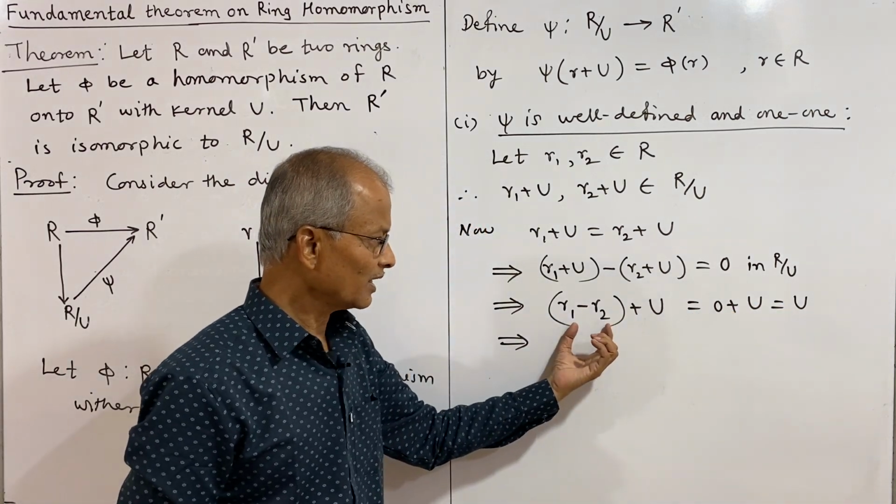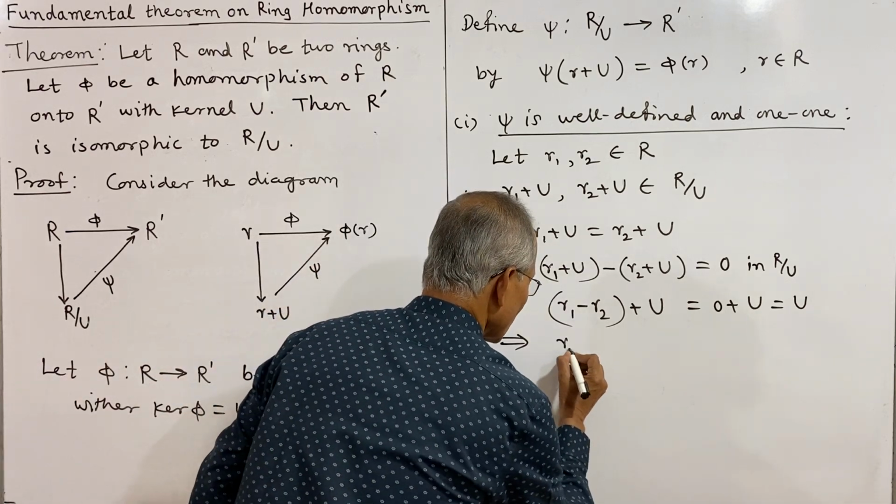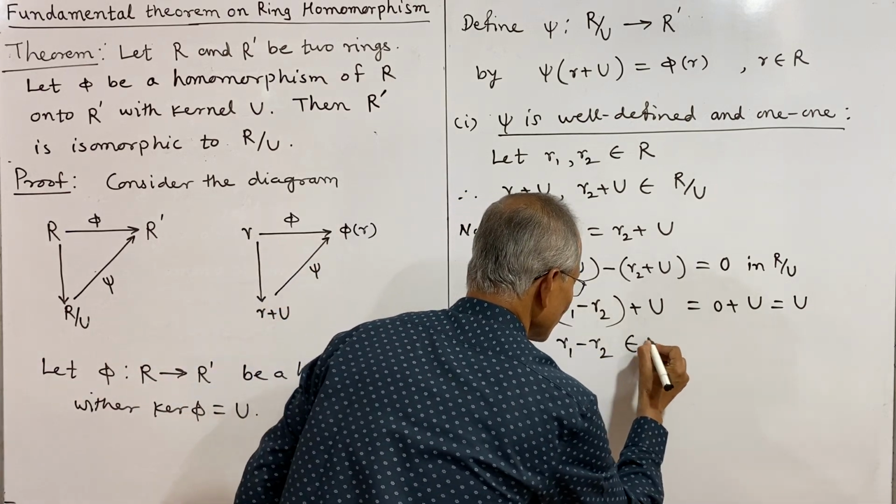And therefore this element is in U: R1 minus R2 belongs to U.